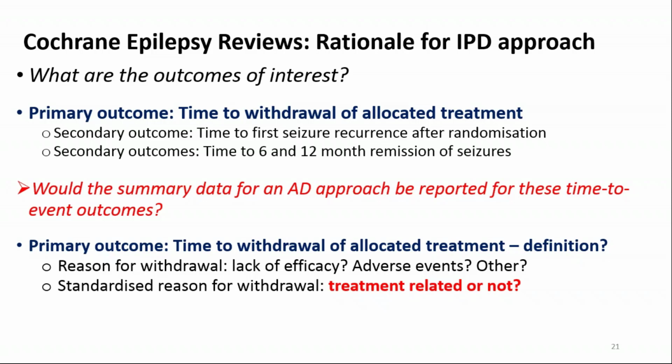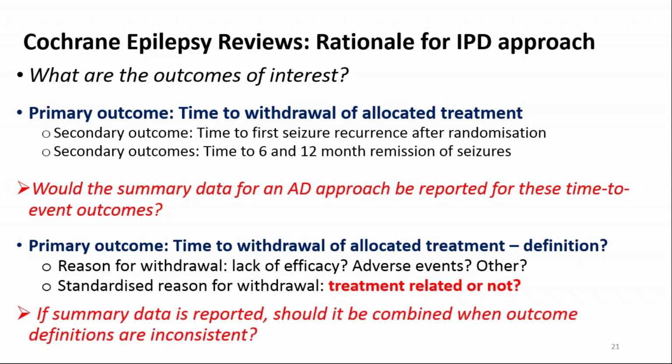However, the way that we are defining this outcome and the way that the individual studies have been defining this outcome have been quite variable. So this outcome is actually defined quite inconsistently across the literature. So even if the summary level data that we need is reported within the published literature, should we really be combining data for this outcome when the definitions of the outcome are inconsistently reported? That might introduce heterogeneity into our meta-analysis.